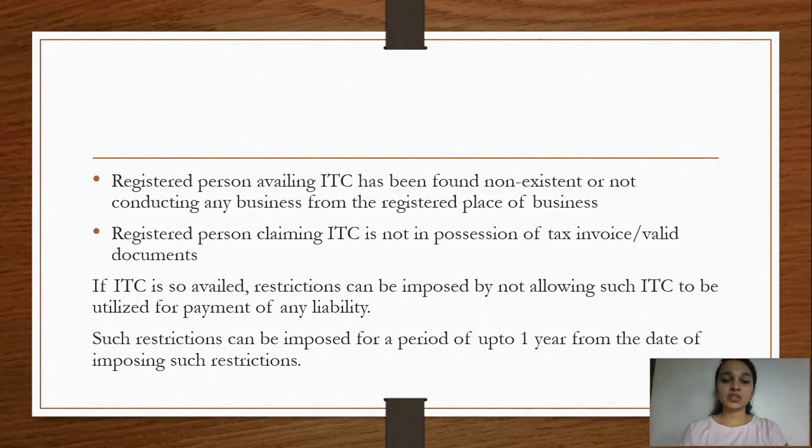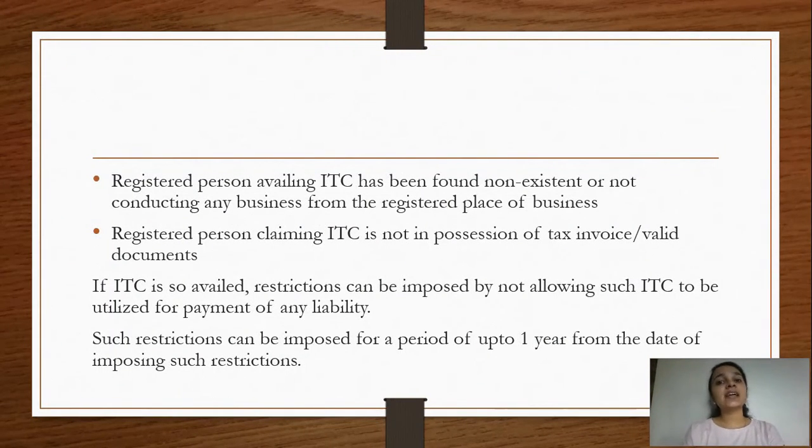And when this type of restriction is imposed, it can be imposed for a period of up to 1 year from the date when the restriction has been imposed. Say restrictions are being imposed on 10th of April 2020. So these restrictions would go on until 1 year. And as you all know, what is the restriction which is being imposed? The ITC is already there in your electronic credit ledger. You have already availed the ITC, but the restriction is being imposed on utilization of ITC.